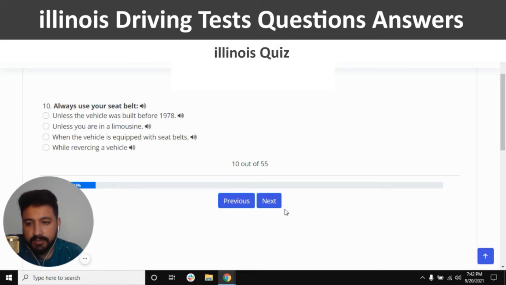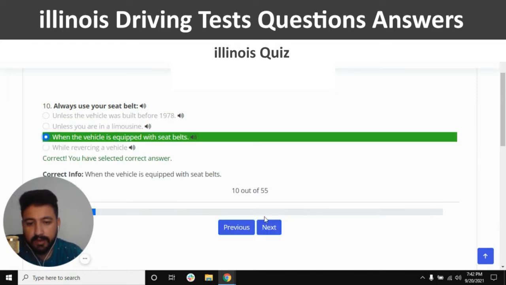The tenth question is, always use your seat belt. The right answer is when the vehicle is equipped with seat belt. So let's click on the third option, and next.